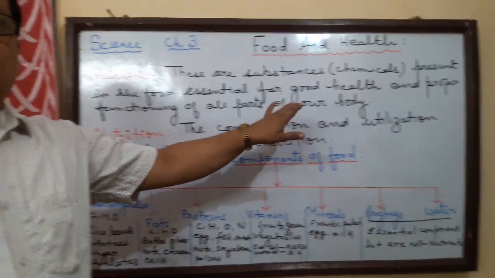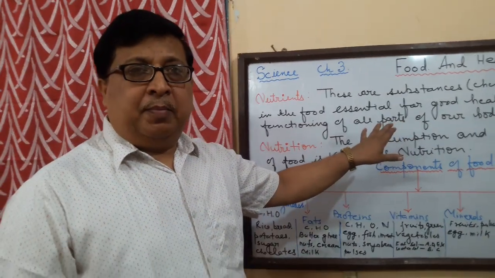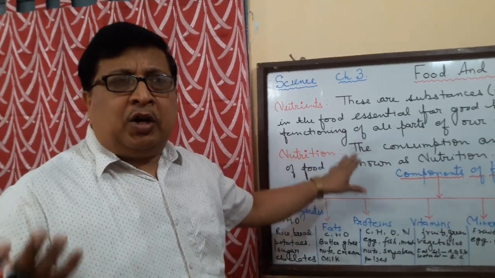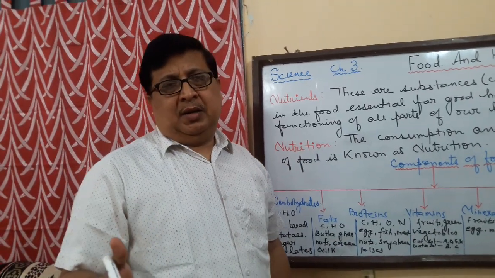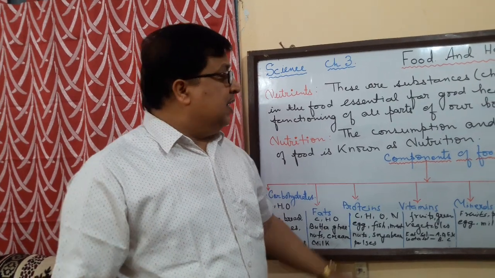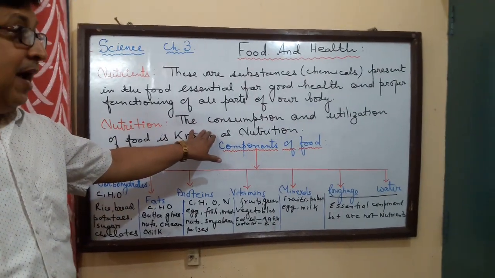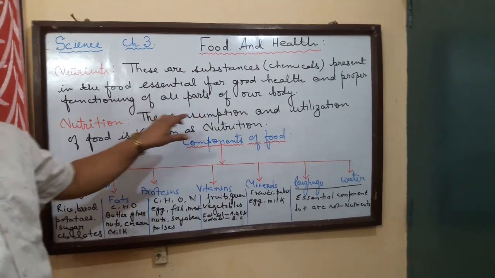Usually, we talk of nutrition. The normal way we understand nutrition is as eating, but it's not just eating. Nutrition may be defined as the consumption and the utilization of the food.